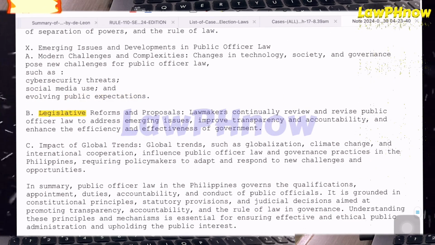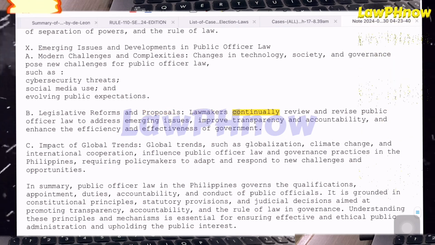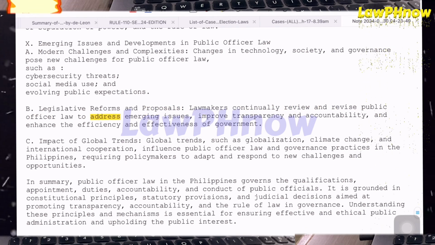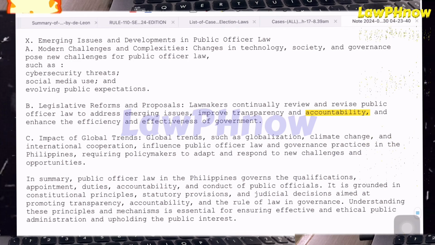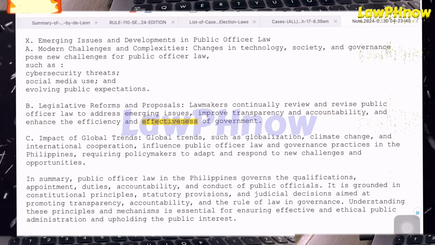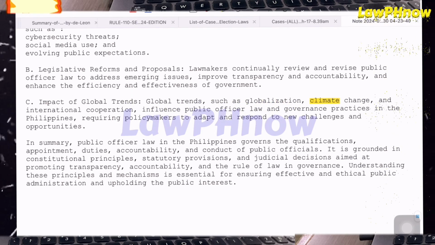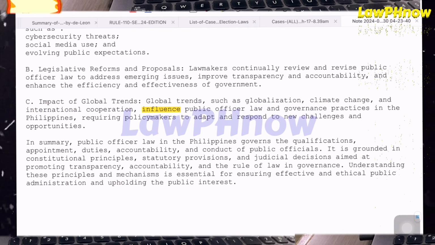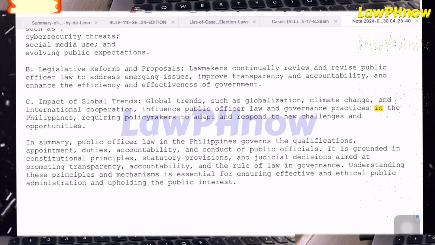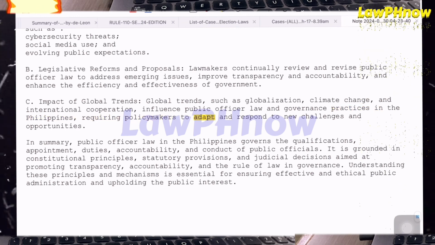B. Legislative reforms and proposals. Lawmakers continually review and revise public officer law to address emerging issues, improve transparency and accountability, and enhance the efficiency and effectiveness of government. C. Impact of global trends. Global trends, such as globalization, climate change, and international cooperation, influence public officer law and governance practices in the Philippines, requiring policymakers to adapt and respond to new challenges and opportunities.